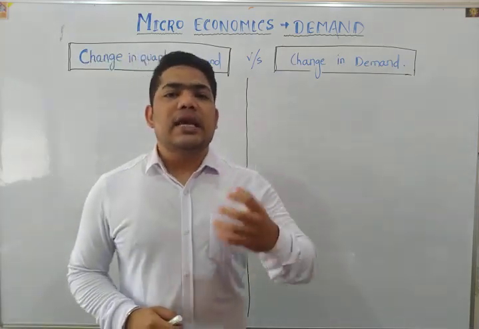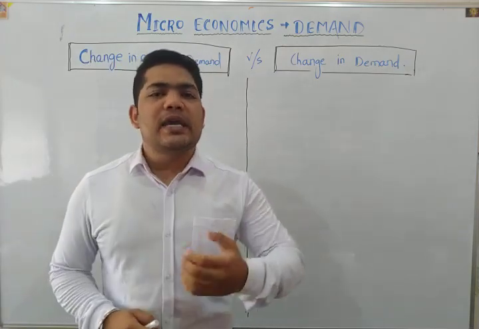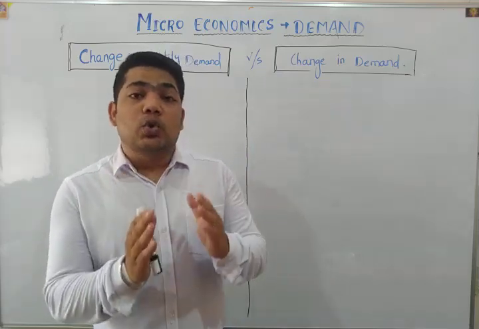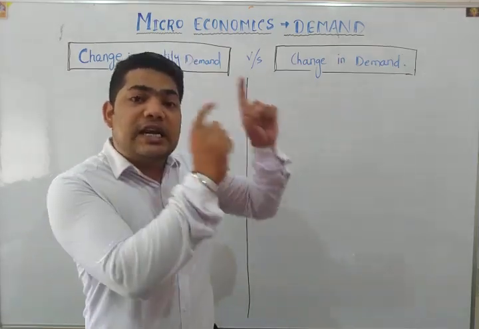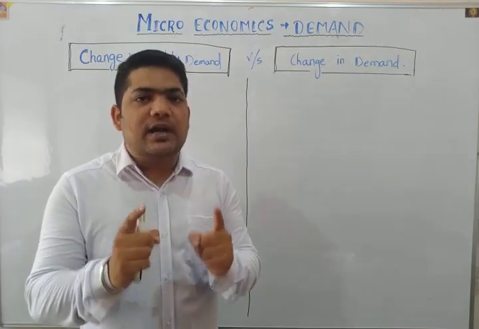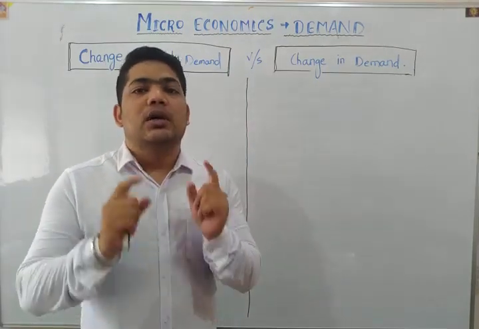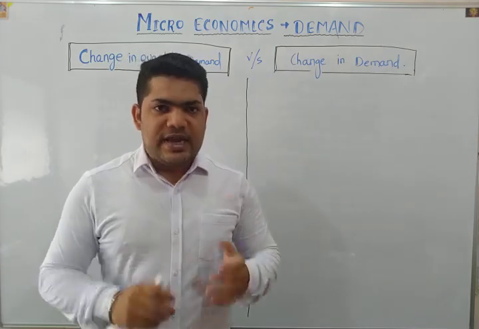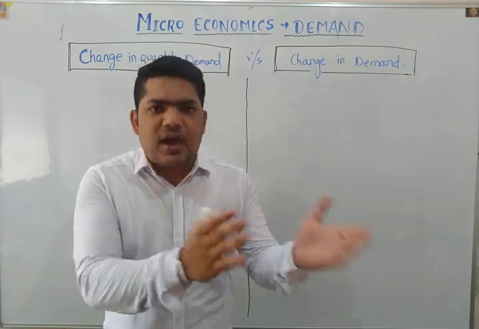It may be the income of the consumer, it may be the taste and preference of the consumer, it may be due to the change in price of related products. Related products, again I want to clarify, are divided into two parts. It may be a substitute good, it may be a complementary good.